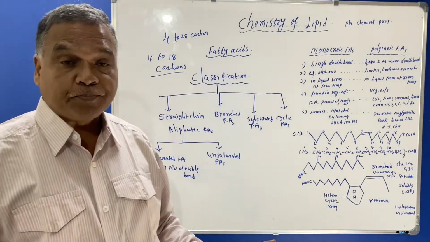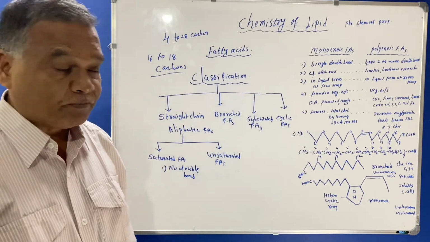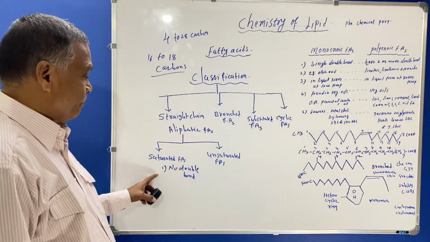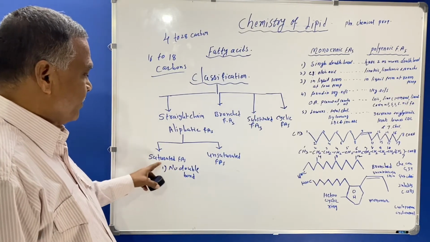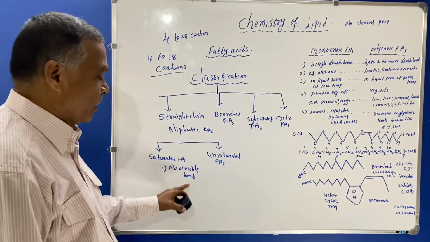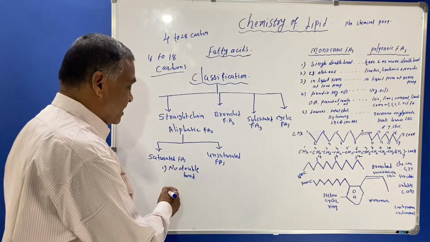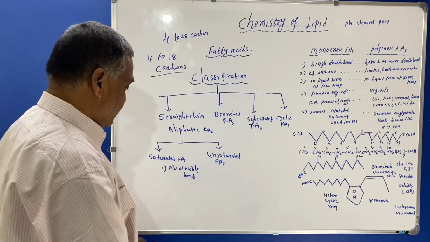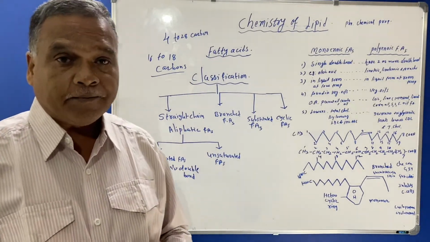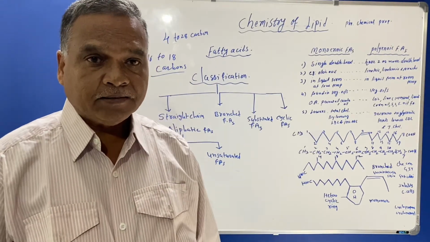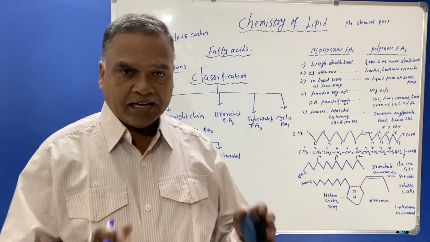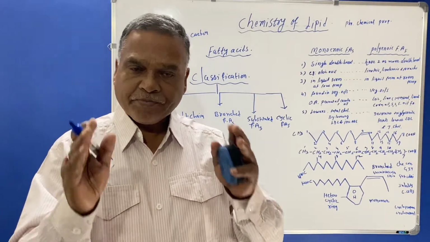No double bond is present between the carbon atoms. Therefore, the saturated fatty acids are the acids which do not have a double bond in their structure between the carbon atoms. Saturated fatty acids contain two types of fatty acids, odd carbon number fatty acids and even carbon number fatty acids.